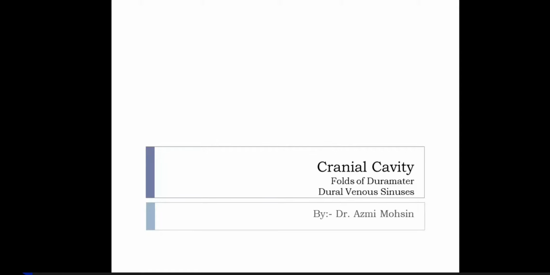So calvaria is made up of 8 bones, and the rest of the skeleton of the skull is called facial skeleton, which is made up of 14 bones. So together skull has 22 bones plus 6 ear ossicles that make 28 bones. Okay, so remember, now you can define skull, you can divide skull into two parts. Either you can say cranium plus mandible is equal to skull, or you can say calvaria plus facial skeleton is equal to skull.